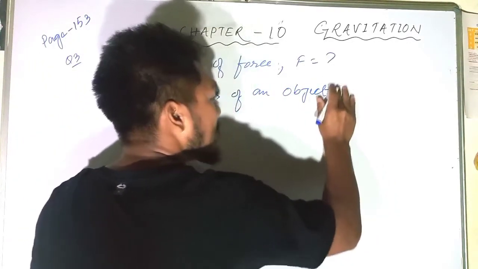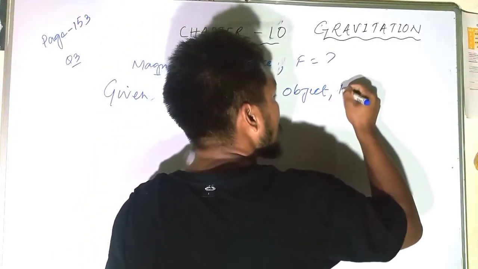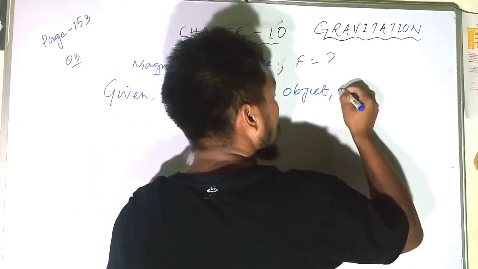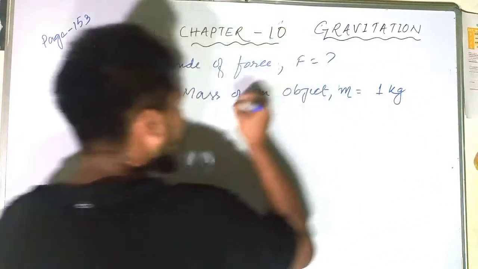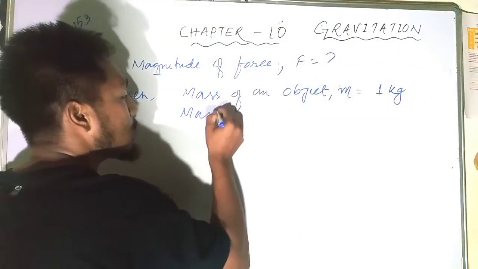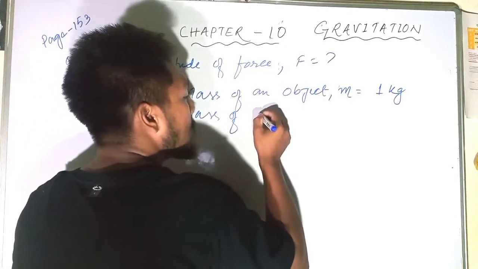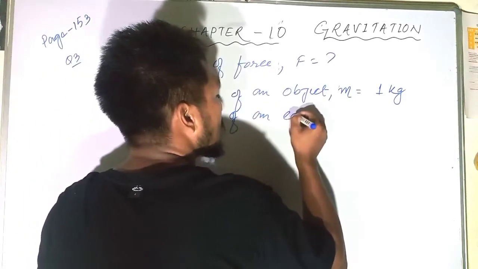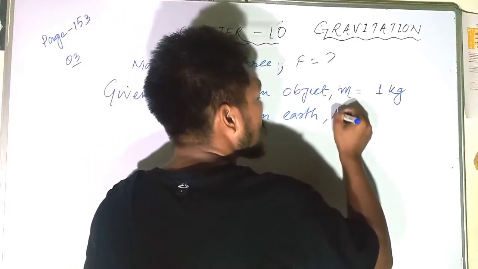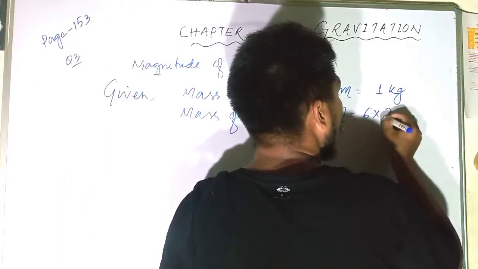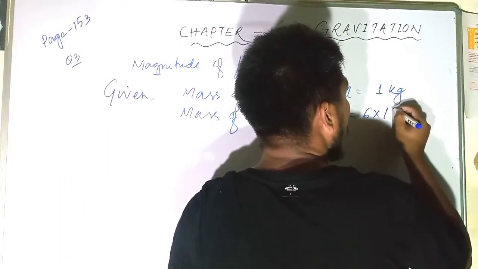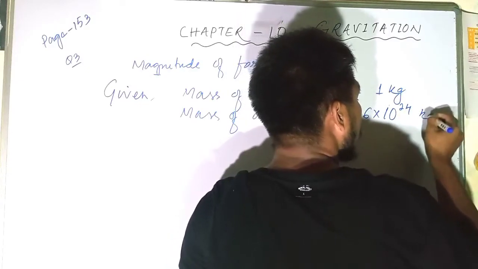Mass of an object, let's say small letter m, that is 1 kg. Then the mass of the Earth is also given. Let's denote this by a capital M. That is 6 into 10 to the power 24 kg.